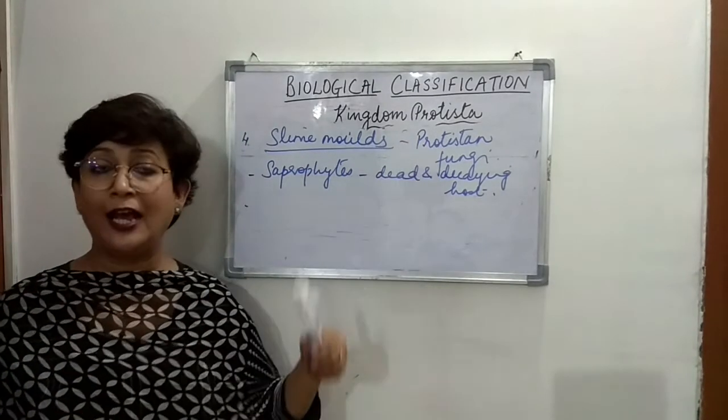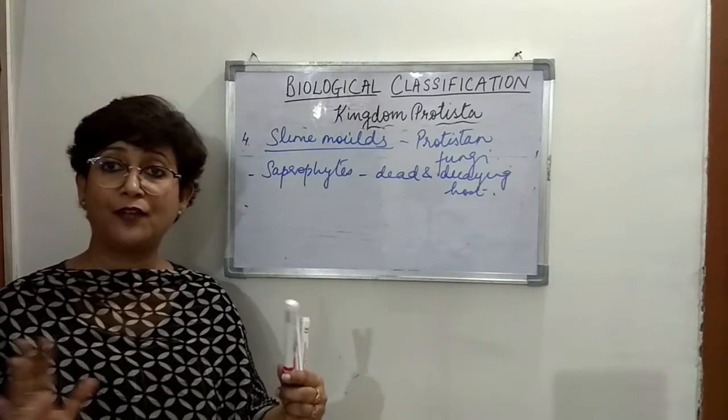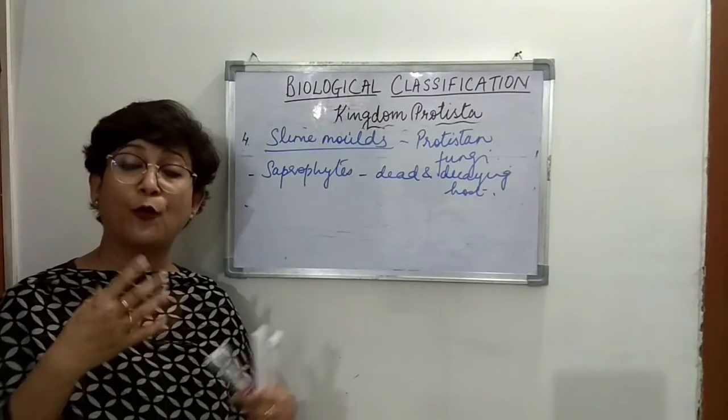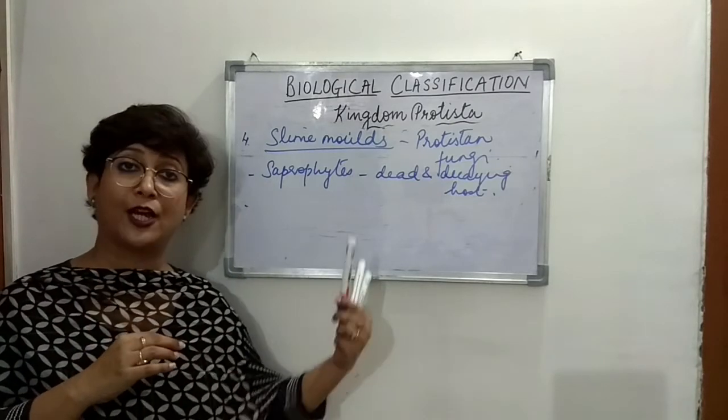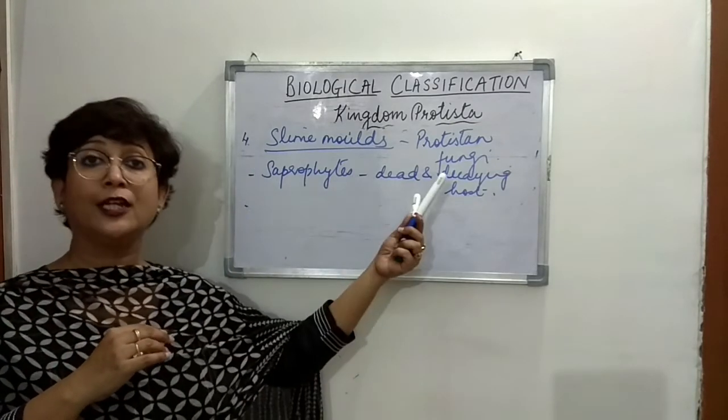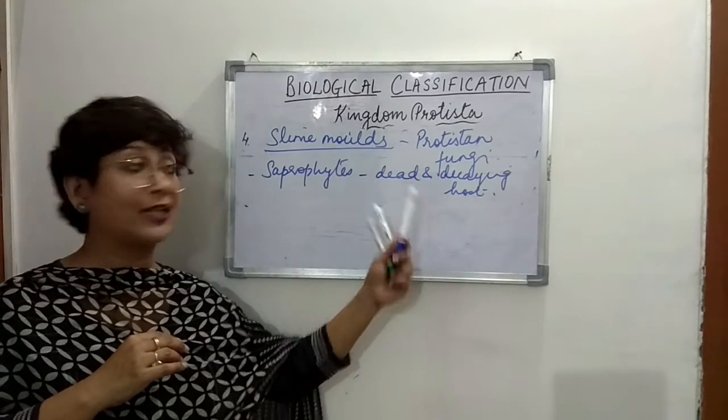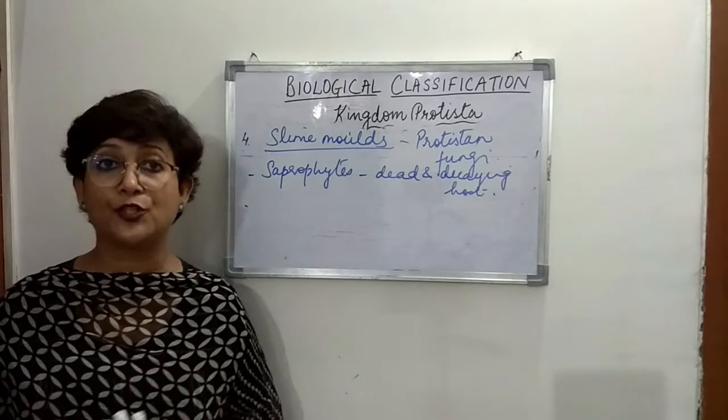protista. And at another stage of their life, they behave like spores. They have a spore-like structure, and spore is a characteristic feature of fungi. So that is how they resemble the kingdom fungi. That is why they are called protistan fungi.